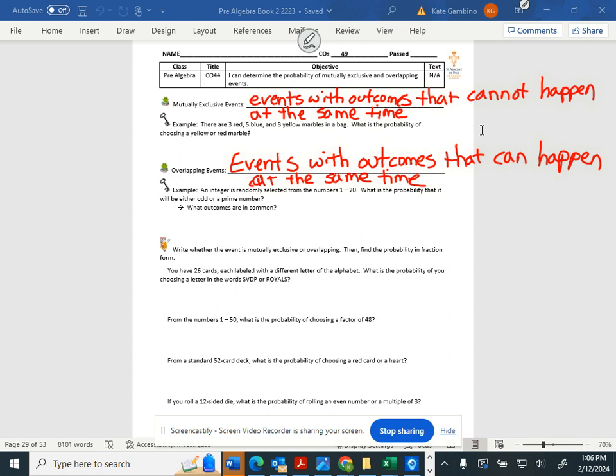In the marble example, it can't be both colors. These are single colored marbles. They're only red, only blue, and only yellow. It can't be both red and yellow at the same time. It's mutually exclusive because it can only be one color. Overlapping means that it can be both. It overlaps. It can be a prime and an odd number. You see the difference? It says what outcomes are in common.